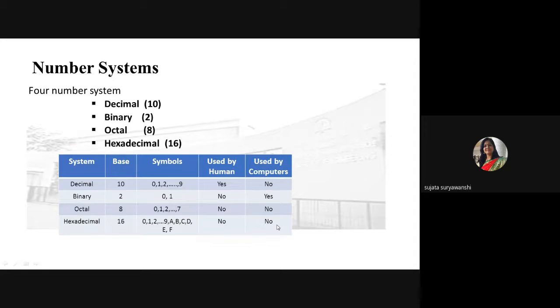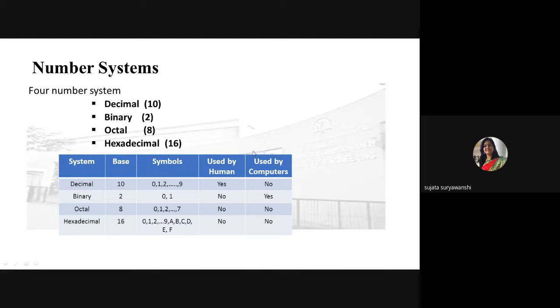Now we'll see the next concept, that is number system. We know there are four different types of number systems: decimal number system, binary number system, octal number system, and the hexadecimal number system. We'll see each number system in detail.